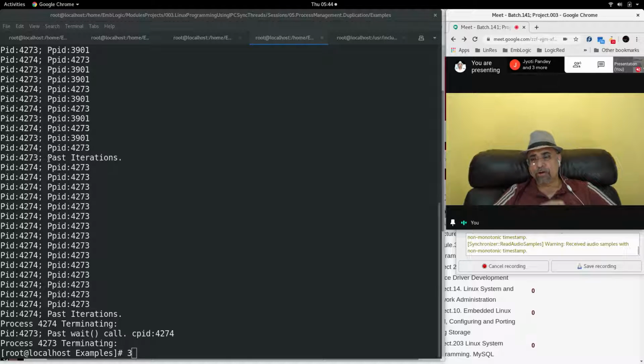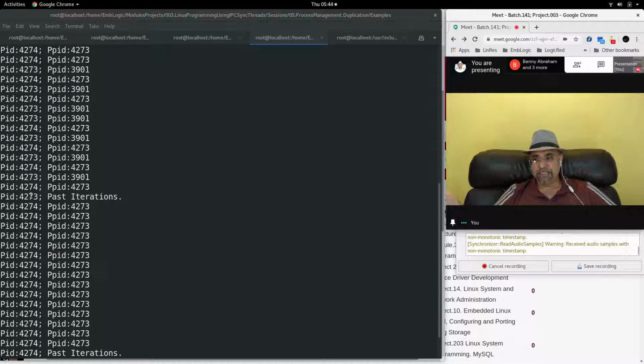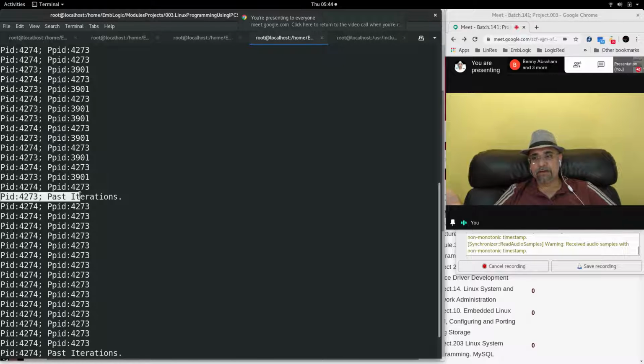नहीं, वो कौन पहले रन हुआ, कौन बाद में रन हुआ, you don't know who ran first, who ran fast. According to us, both the processes are executed simultaneously. Parent came out of the iterations before the child, because the parent was supposed to come out of the iteration loop only after 15 iterations.